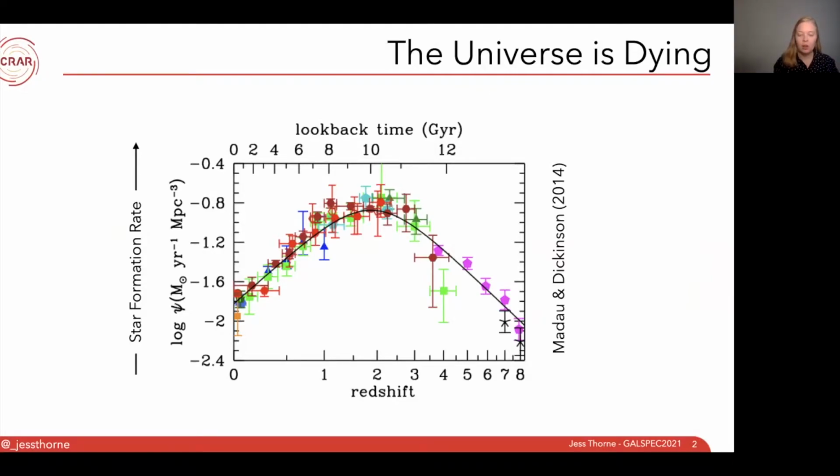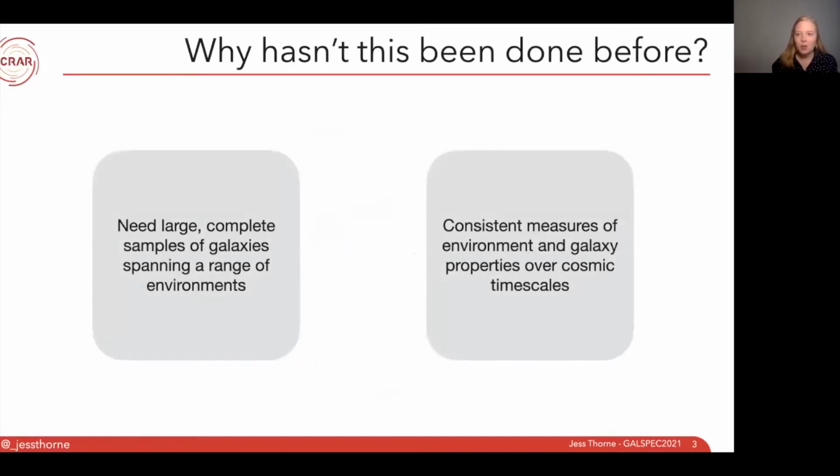So one of the most important questions in galaxy evolution science is what are the astrophysical processes that are causing galaxies to decline in star formation and ultimately die? In order to do this, we need to look at galaxy processes and environment on large scales at intermediate redshifts, where these galaxies are undergoing whatever is causing their death.